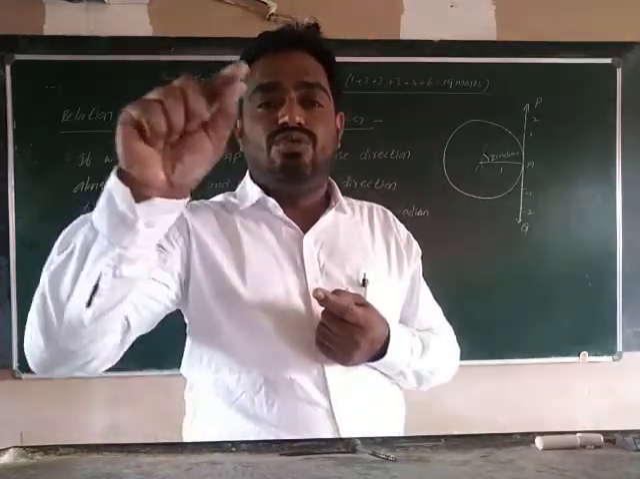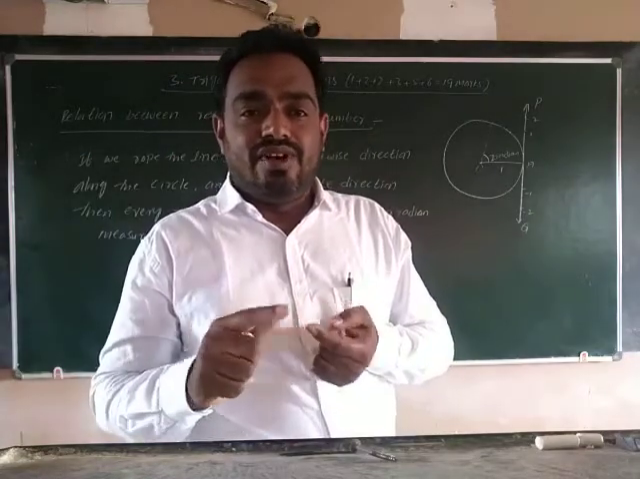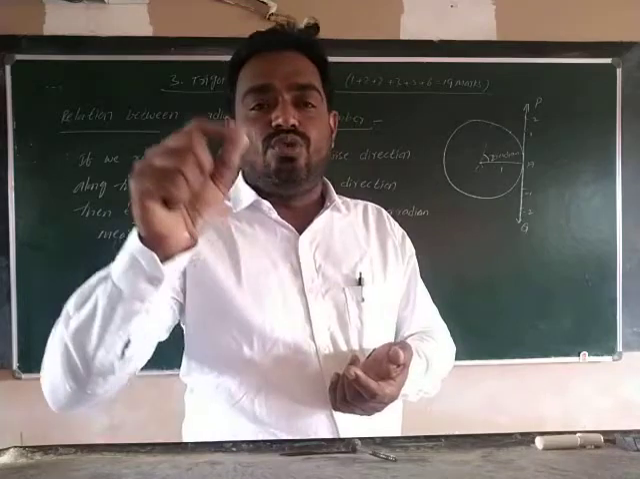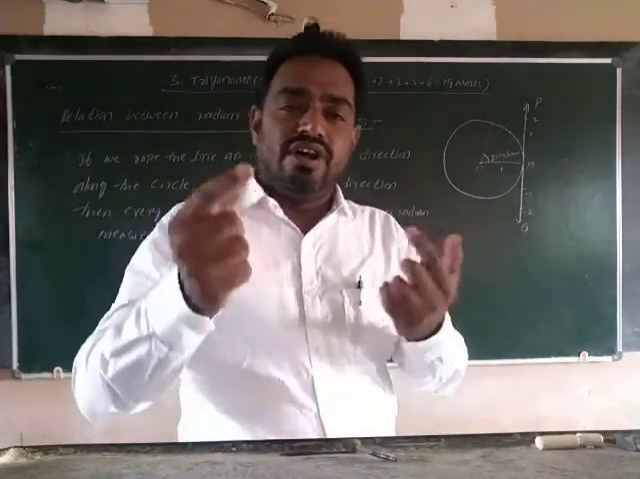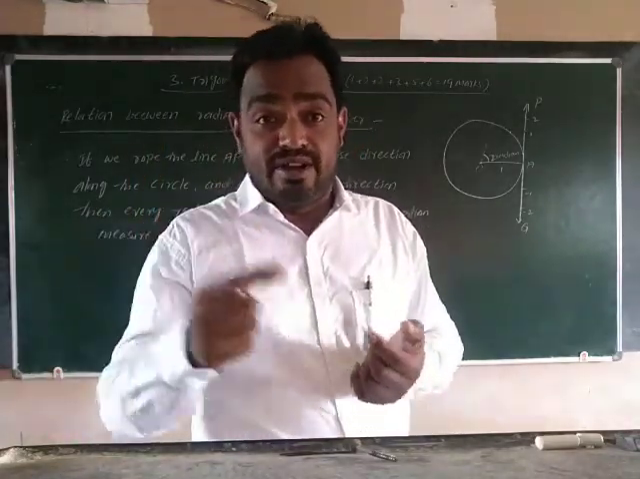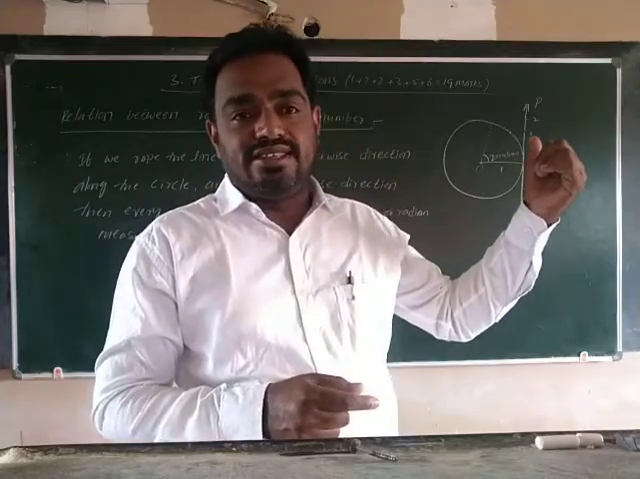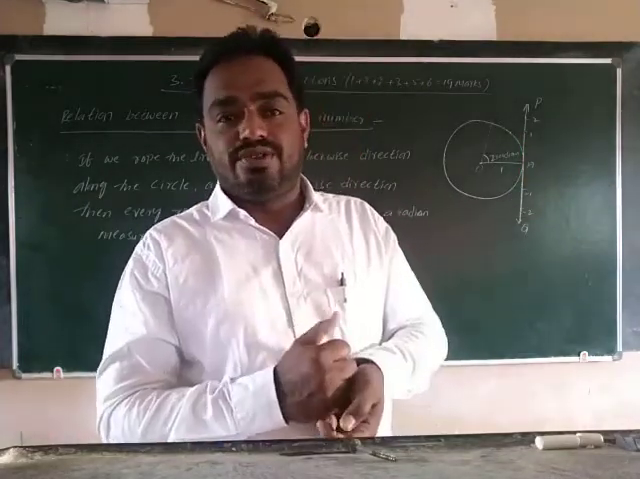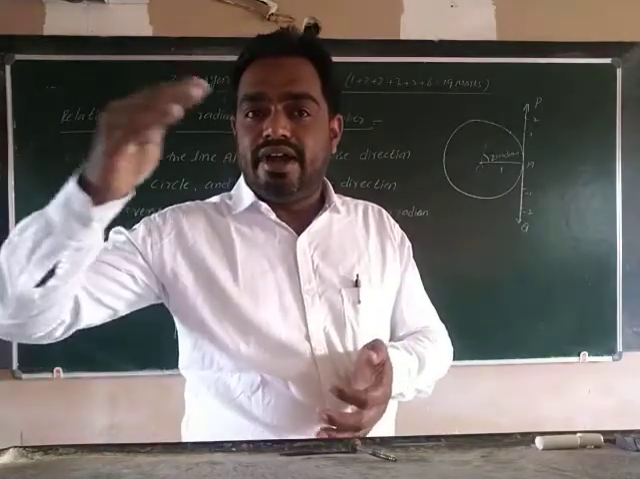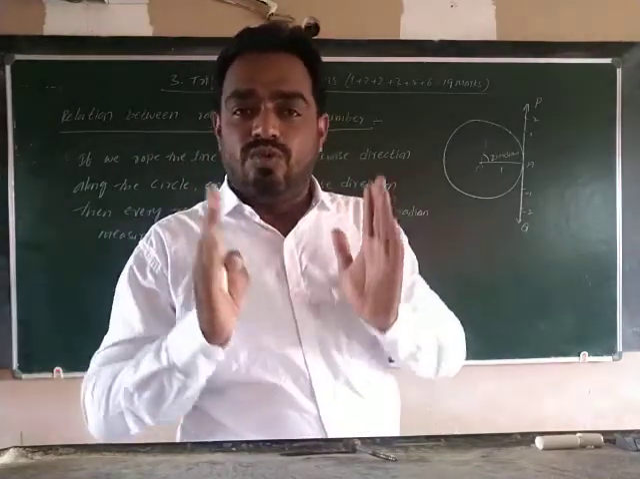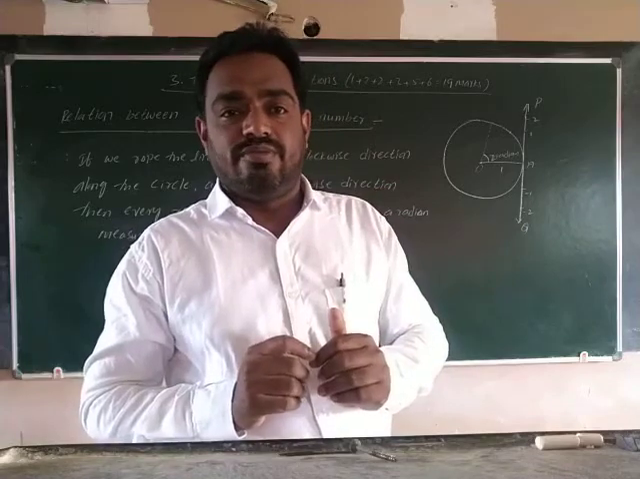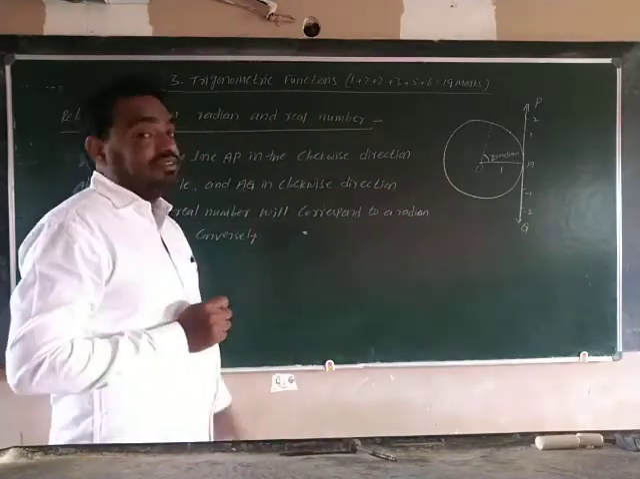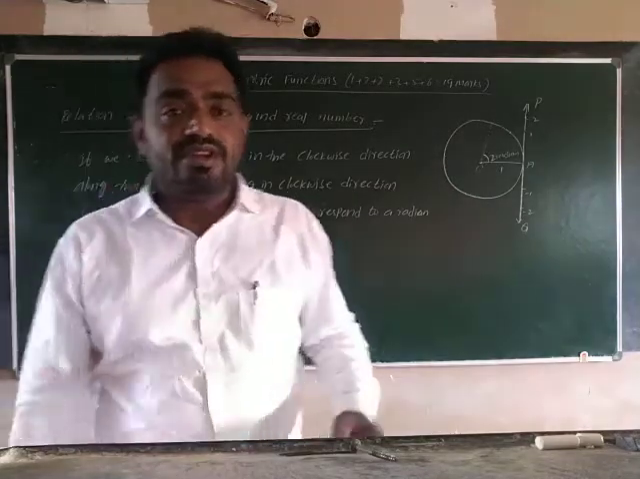For example, 2 units distance you are taking, what angle are we getting at the center? 2 radians. If we take 2.5 units, 2.5 is the real number, so what is the angle at the center in radians? 2.5 radians. That means real number and radian are the same. Both are representing the same only. Okay, that is the relation between radian and real number. Okay. Next,